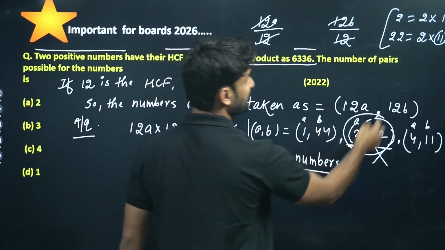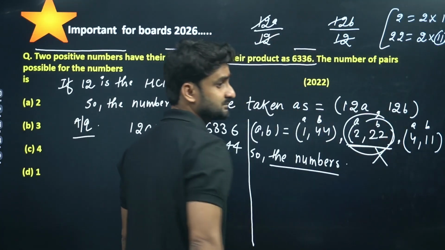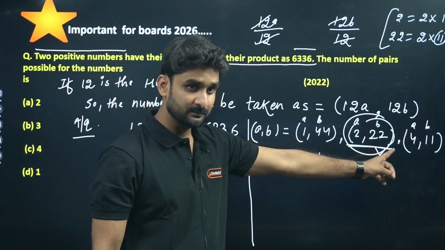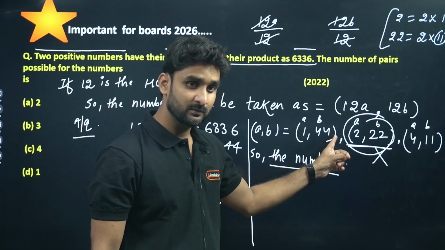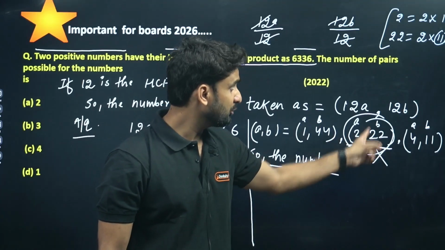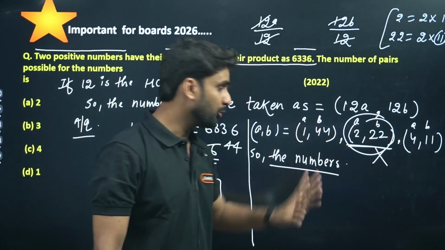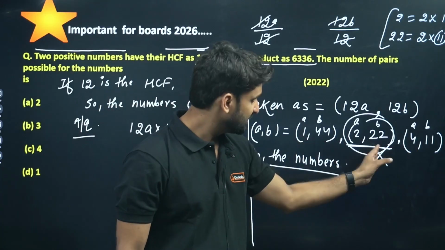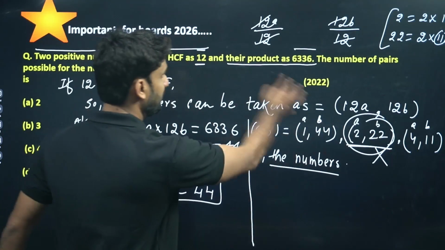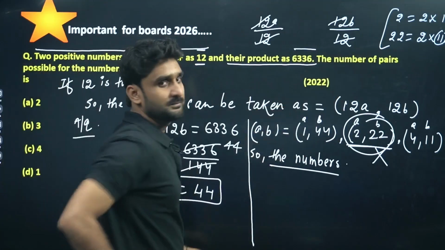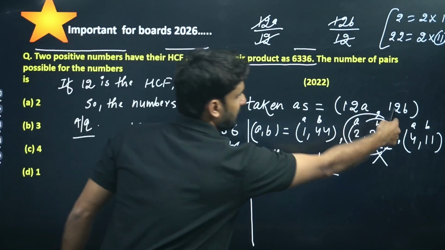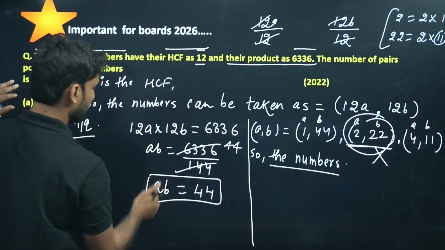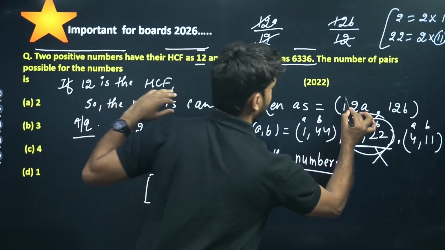Why are we eliminating this one? Can you conclude? Because 2 and 22 are not co-prime. Here 1 and 44 are co-prime, and 4 and 11 are co-prime. They are not co-prime in the 2, 22 bracket, and that is the reason I am eliminating this bracket. It is not fitting here. The numbers we took were 12A and 12B.